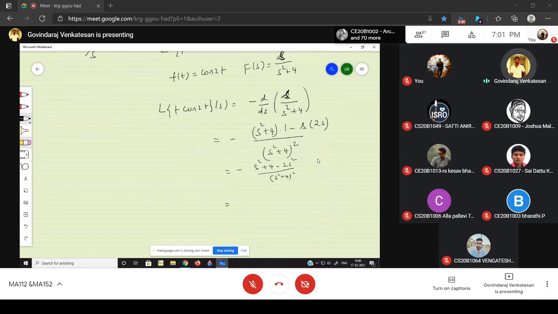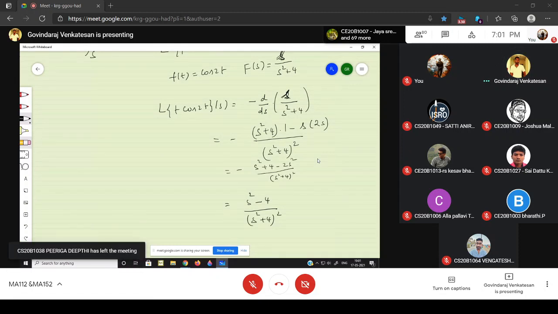So the answer is s square minus 4 divided by s square plus 4 the whole square. This minus is outside.